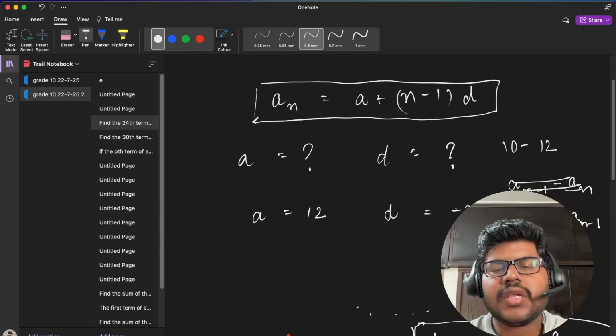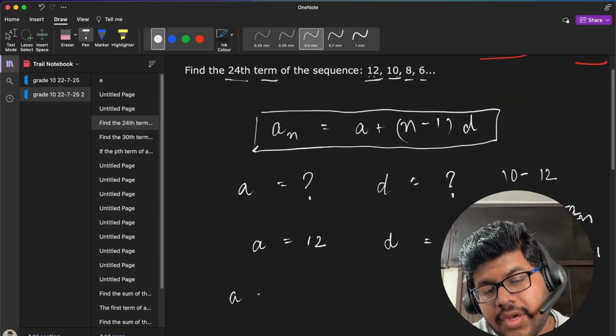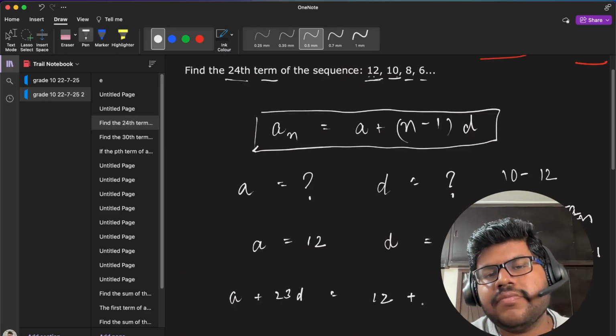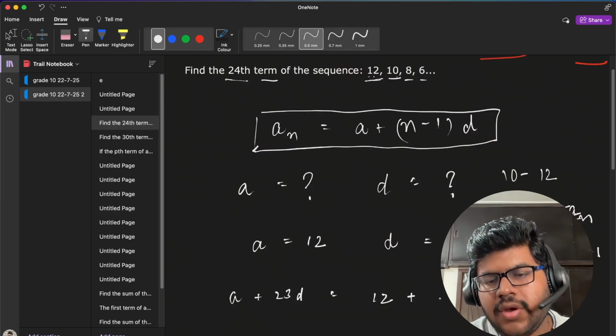Okay. So now we need to find the 24th term. That means we need to find a plus 23d. Then I can apply 12 plus 23 times negative 2.